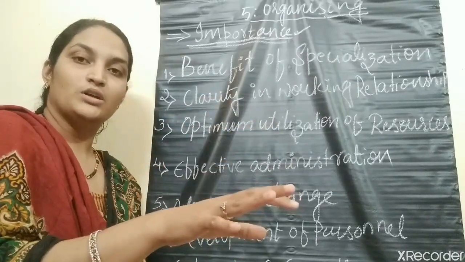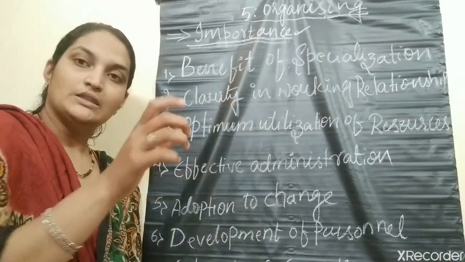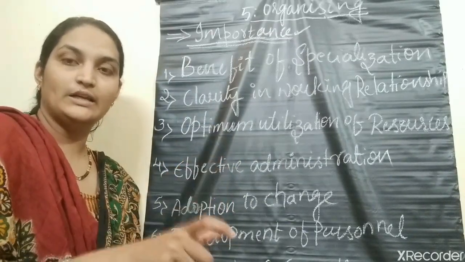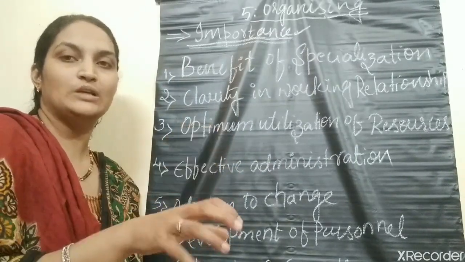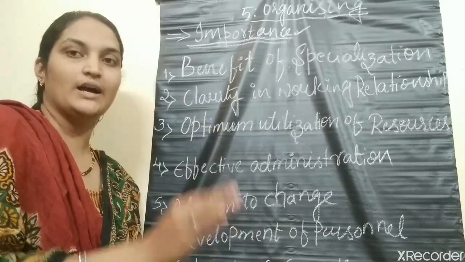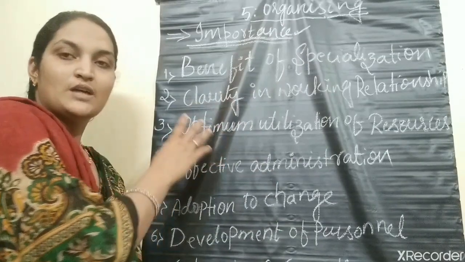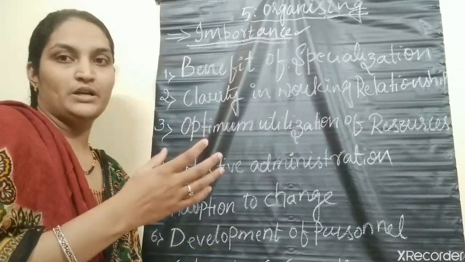What is your authority? To whom can you command? What is the extent of your authority as well as the responsibility of each job is clearly defined. It also defines the superior and subordinate relationship.